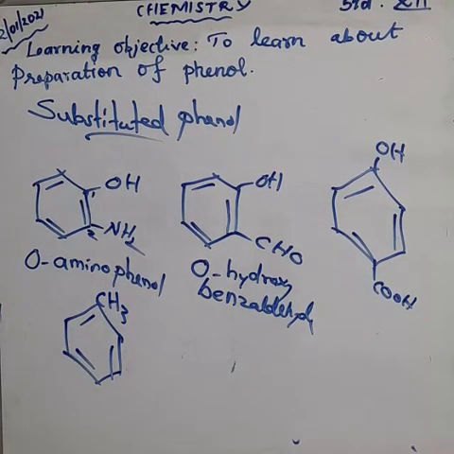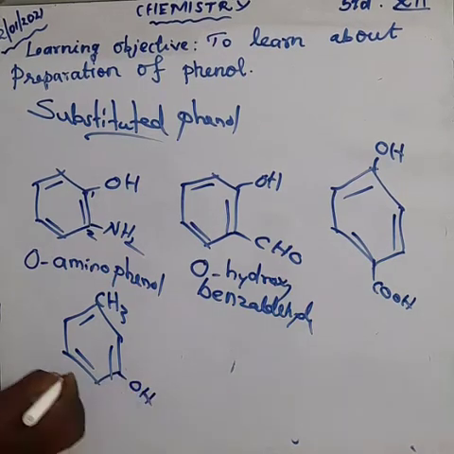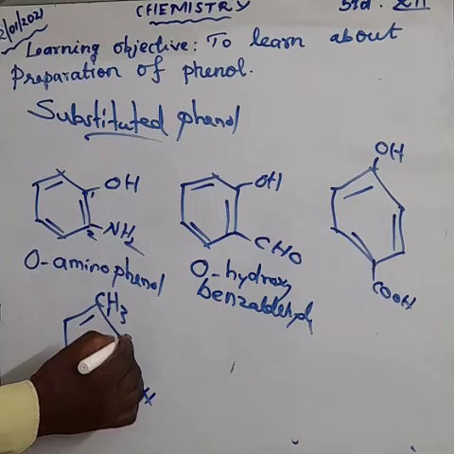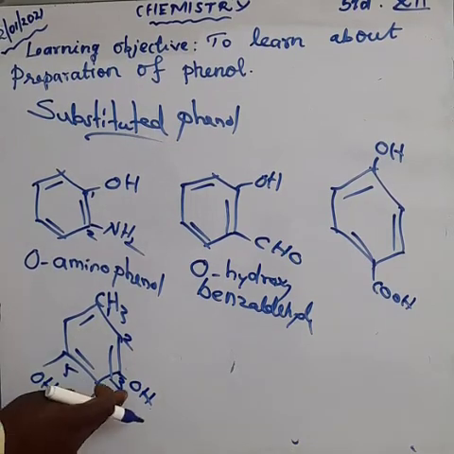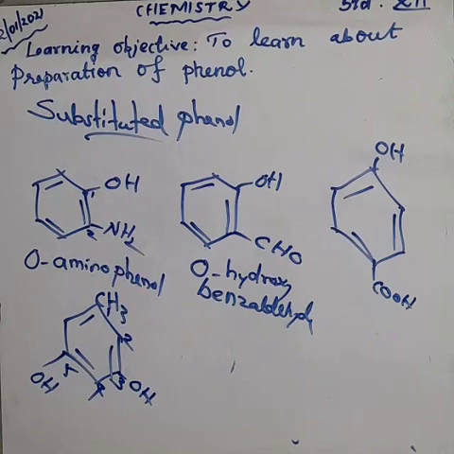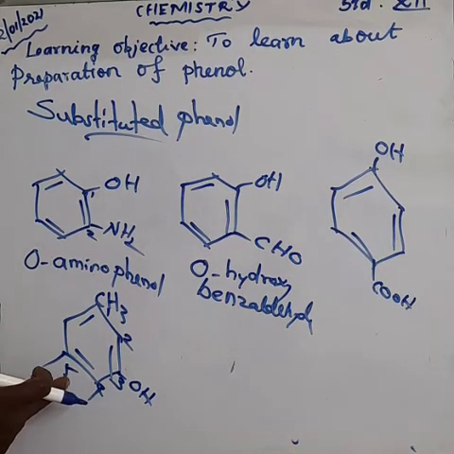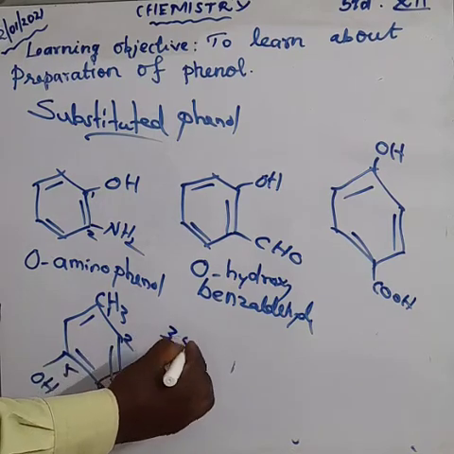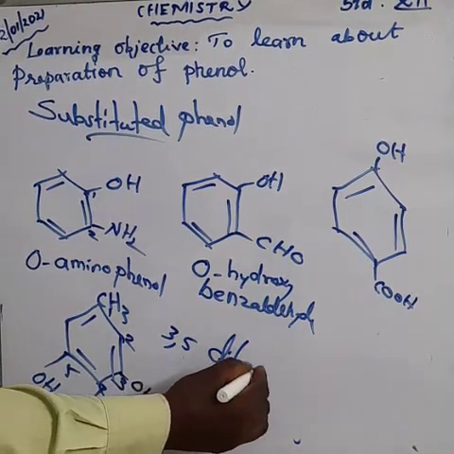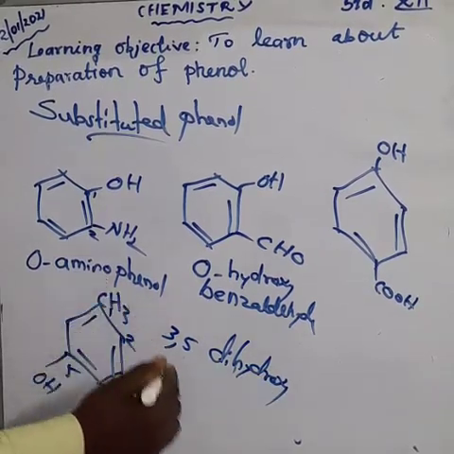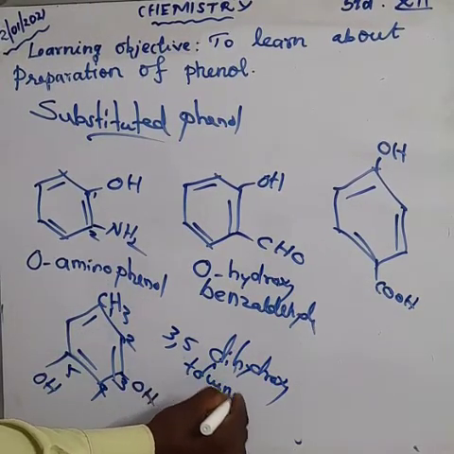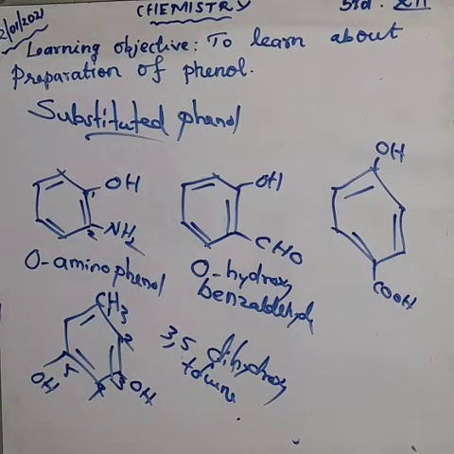Next, one more compound. With the benzene ring, one methyl group is present. So we give the name toluene. From number 1, 2, 3, 4, 5, the third and fifth positions have OH groups. So the name is 3,5-dihydroxy, and the entire compound is toluene. 3,5-dihydroxytoluene. These are some of the organic compounds of phenol.